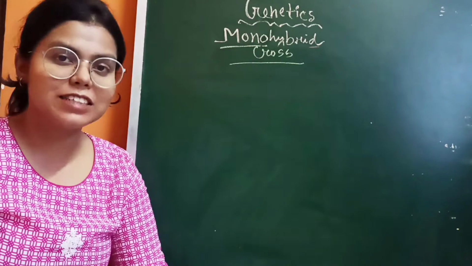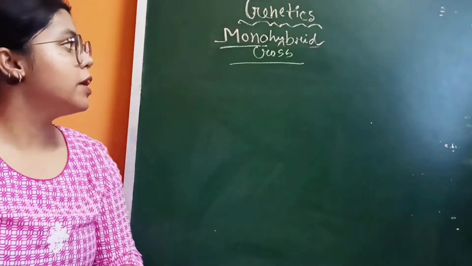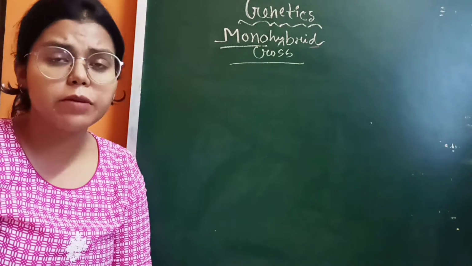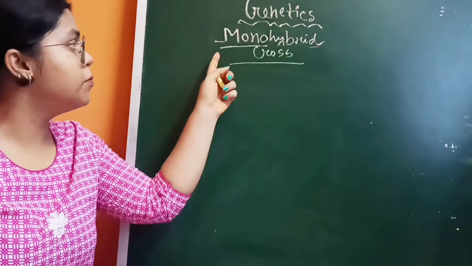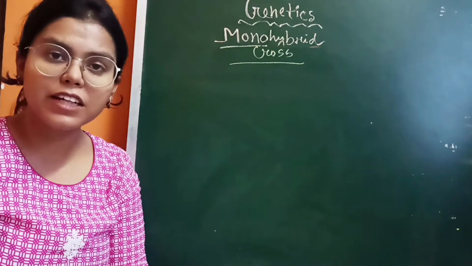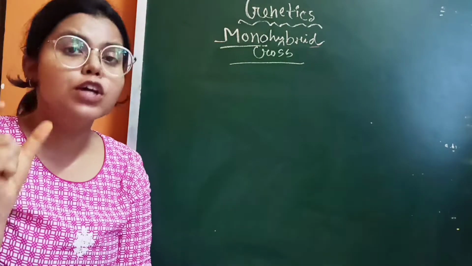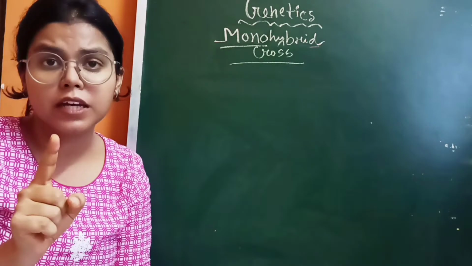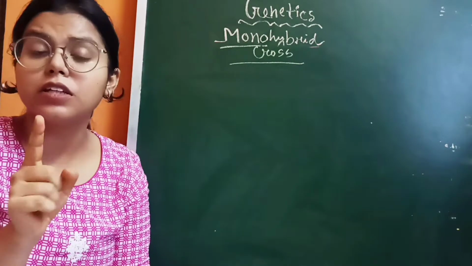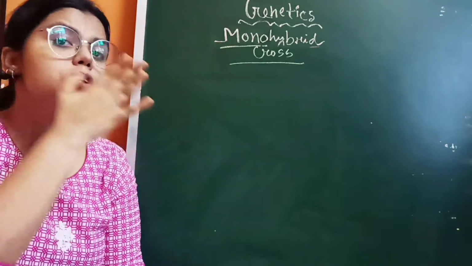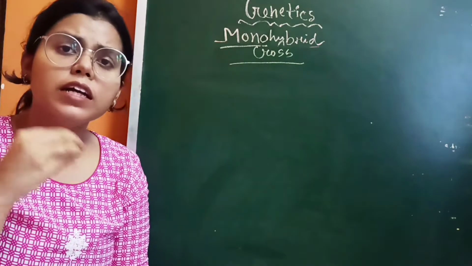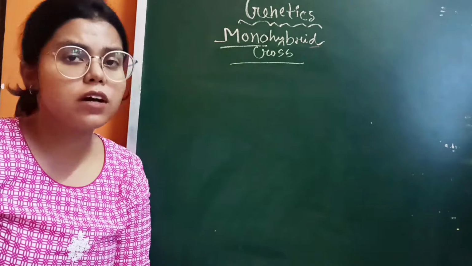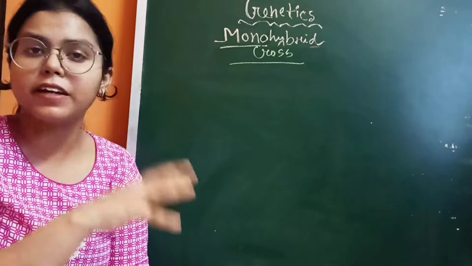Okay, so let's start. Firstly, I need to explain what a monohybrid cross is. The term mono means single. So a cross which involves a particular trait that is inherited from one generation to the next generation, or easily you can say from your parent to the offspring, from your parent to you.